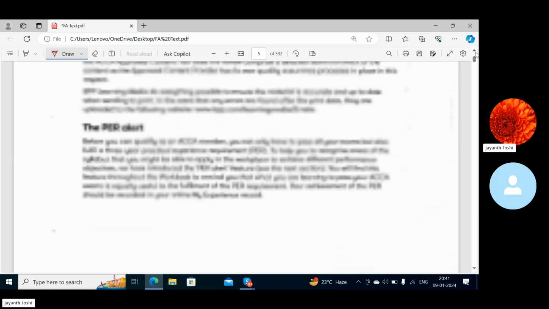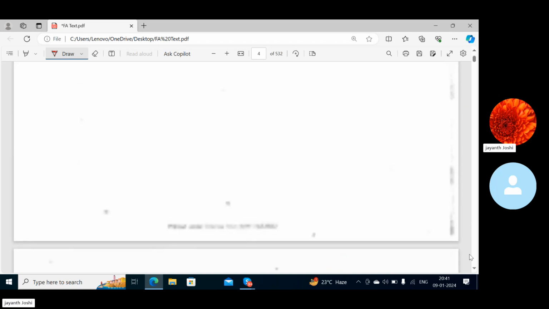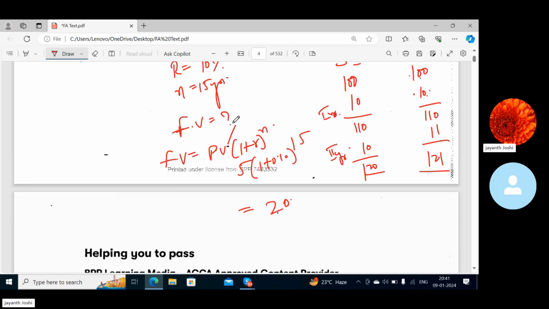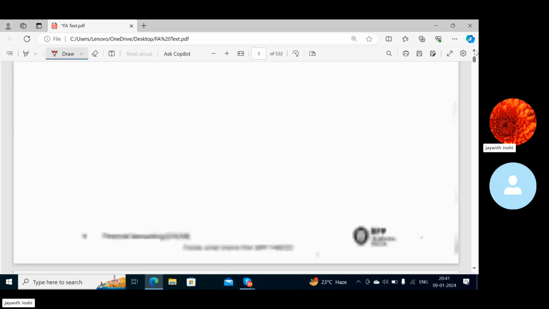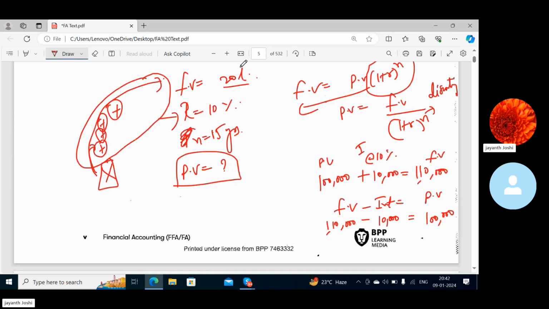In the previous example, what you did was compounding because multiplication was happening here. Yes, sir. Because of compounding, the value of 5 rupees has become 20. But here you are doing discounting. That means you'll remove all the returns from this future value to get the present value. Is it right or wrong? Yes, sir. The returns which have got accumulated to this X amount for a span of 15 years and made it 20 lakhs, from that 20 lakhs you're going to remove all those returns and bring it back to that X value as on today.